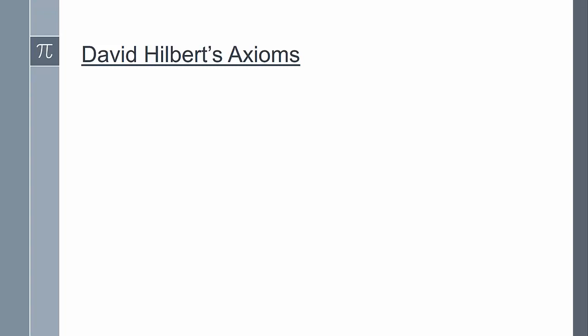In 1882, Moritz Pasch set out to create a much larger system of explicit axioms that were needed to prove all the statements in Euclid's Elements. In 1899, David Hilbert incorporated Pasch's work in his presentation of his axioms. So we'll now present a modified version of David Hilbert's system of axioms. Even though Hilbert's axioms were not the first system, his axioms are most intuitive and very close in spirit